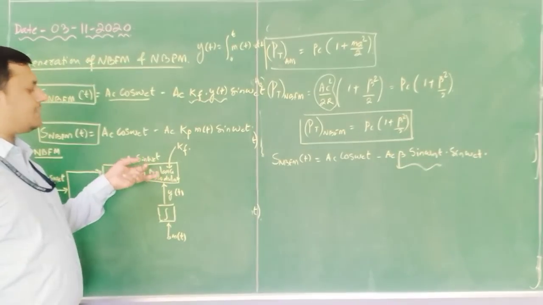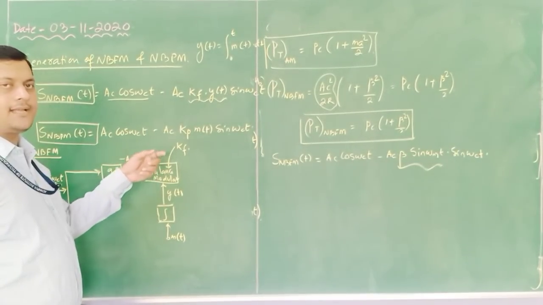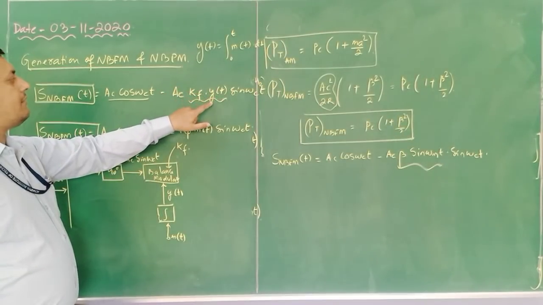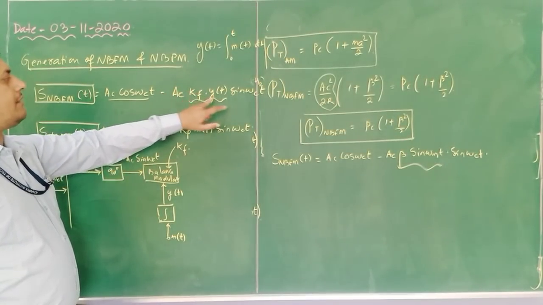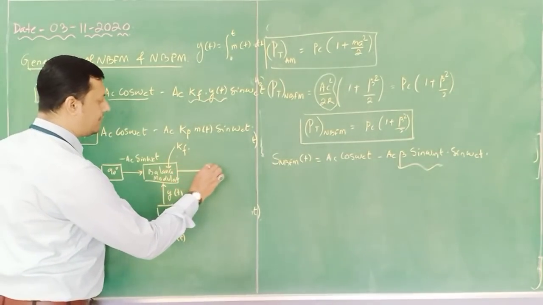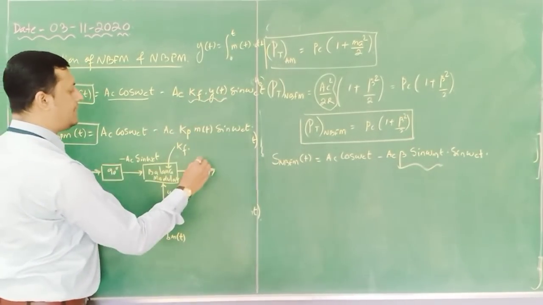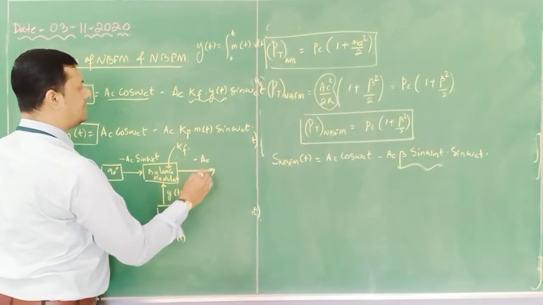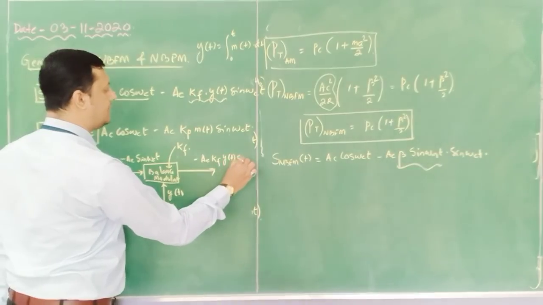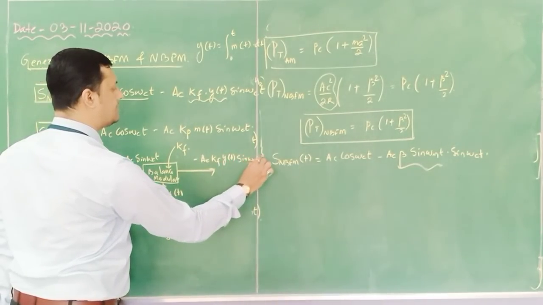Now y of t is modulated with minus AC sin omega ct with respect to kf. So we will get minus AC kf y of t sin omega ct. Now this is the first component. This whole component here I will write as minus AC kf y of t sin omega ct.